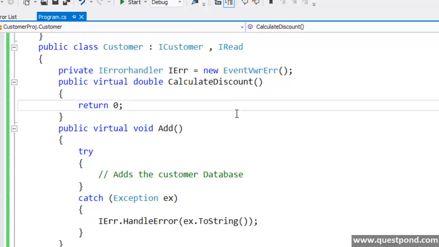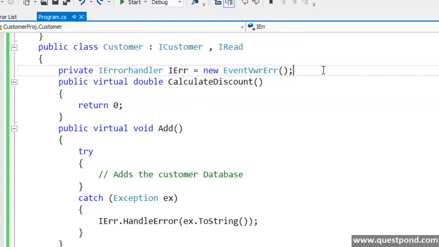But now let's say that depending on certain parameters or configuration, we would like to create either an event viewer error handler or a file error handler.